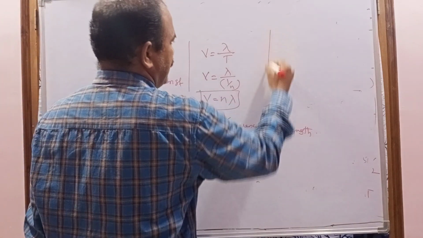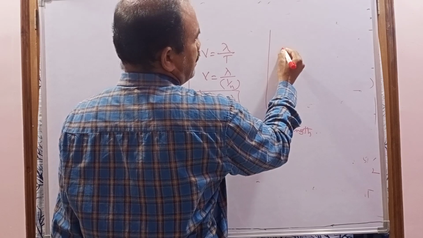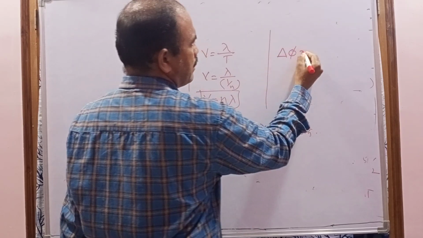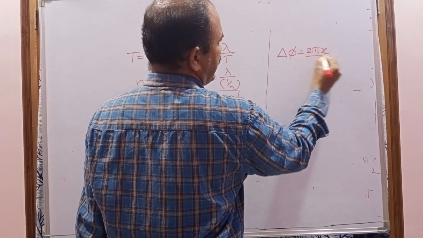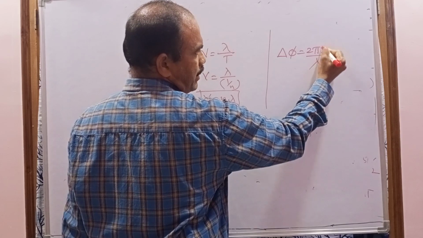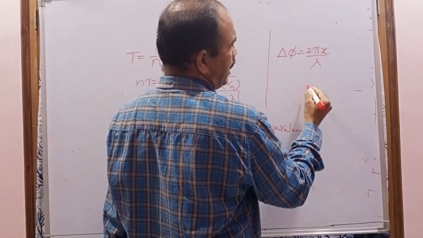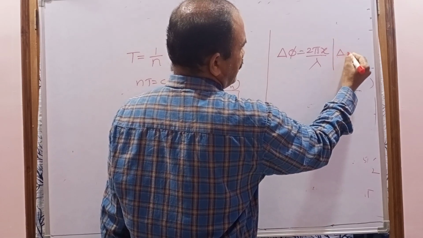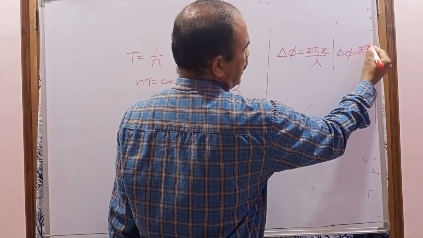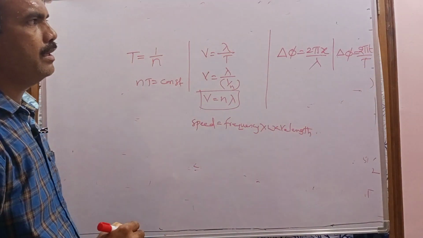And next, the phase difference formula. The phase difference in terms of the path difference, delta phi is equal to, what is the formula? 2 pi x by lambda. So if we know the distance between the two particles, then we can calculate the phase difference. If we know the time, delta phi is equal to 2 pi into small t by capital T.